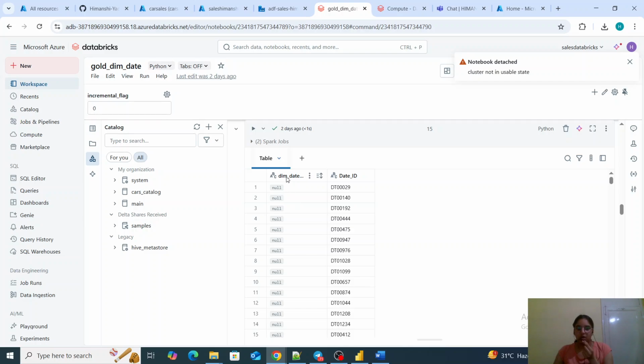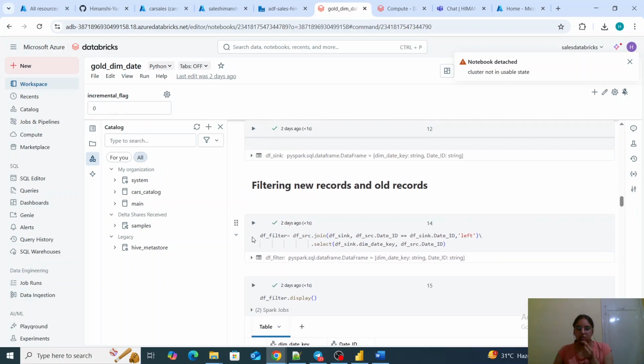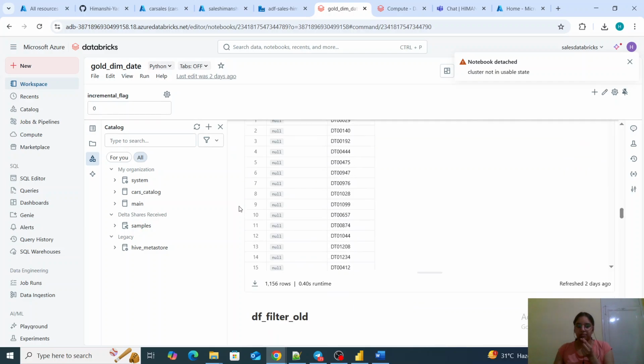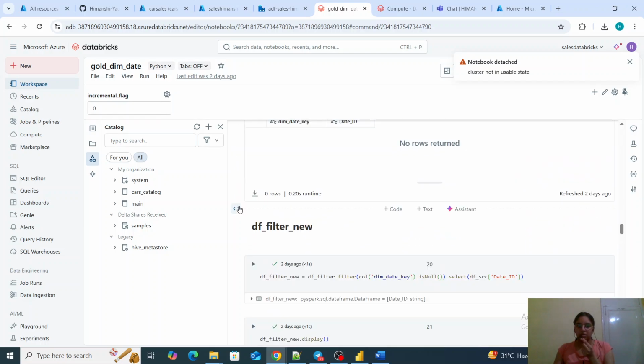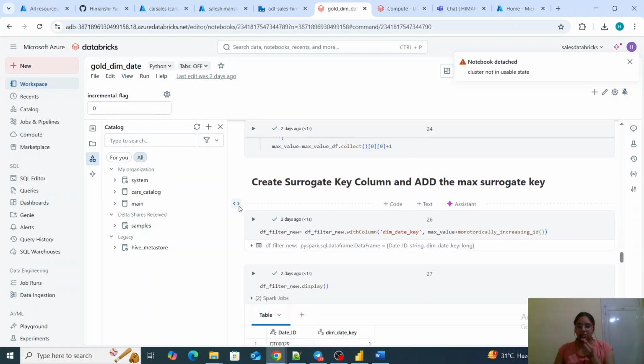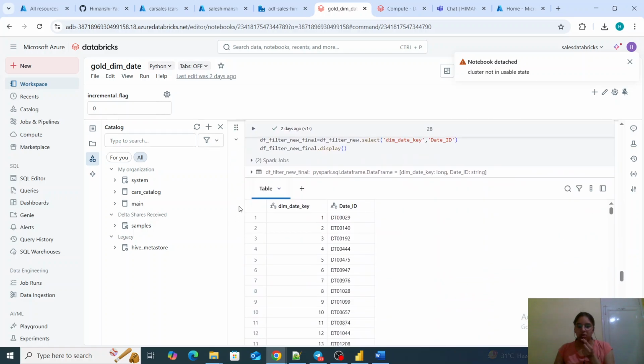All the new records will initially have the dim date key as null if we are doing a join between the source and sink, because the source is the new data and sink is the old data. If we have new data, then in our source the dimension key will be null, because the source basically does not have dimension keys, that's why it will come as null when we do the join between both.